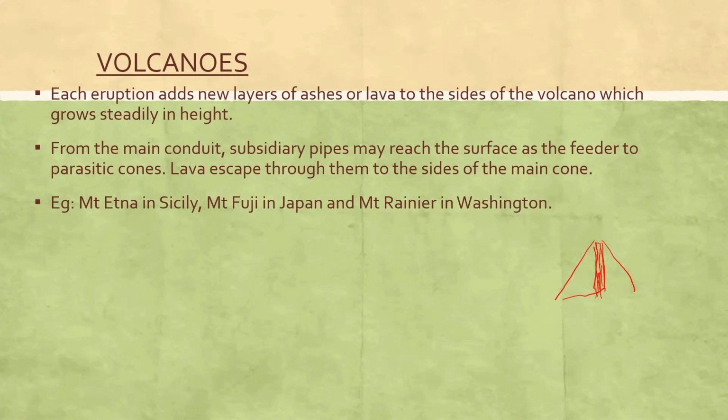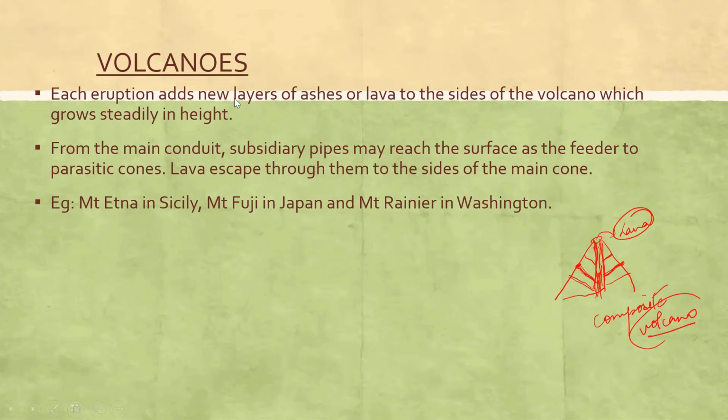Would move up, and this is the main vent. But what happens? The magma would also flow. So that means there are subsidiary pipes also from where the magma would come out. Okay, that is why it is known as composite volcano.